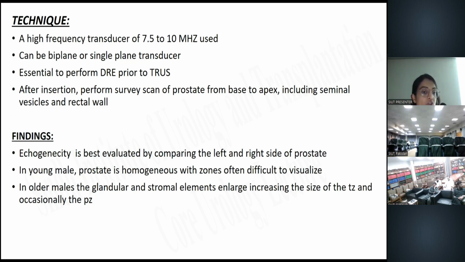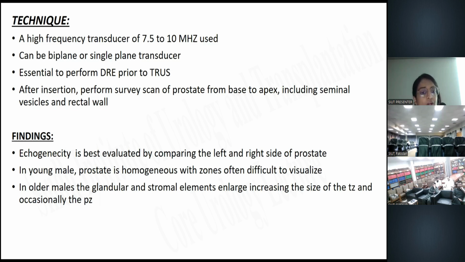So it is essential to perform the DRE prior to the TRUS, and if there are positive findings of the DRE, like if there is tenderness, mass, rectal stricture, there is a discharge with the bleeding, then the TRUS can be pre-filled. So after insertion, perform the survey of the prostate from base to apex, including the seminal vesicles and the rectal wall.